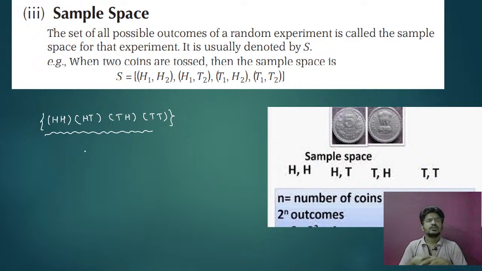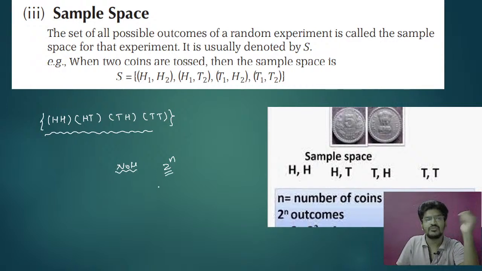Okay, so head head, head tail, tail head, and tail tail are the outcomes of the random experiment of tossing a coin 2 times. Clear? Here you can see one very important note: 2 to the power of n is the formula for finding the total number of sample spaces for tossing a coin, where n is the number of tosses.